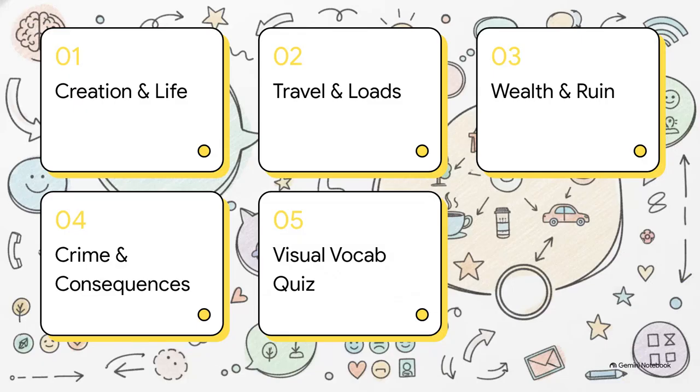Okay, here's the game plan for our journey today. First, creation and life events. Second, travel and heavy loads. Third, wealth, waste, and ruin. Fourth, crime and consequences. And we'll wrap it all up with a visual vocabulary quiz.